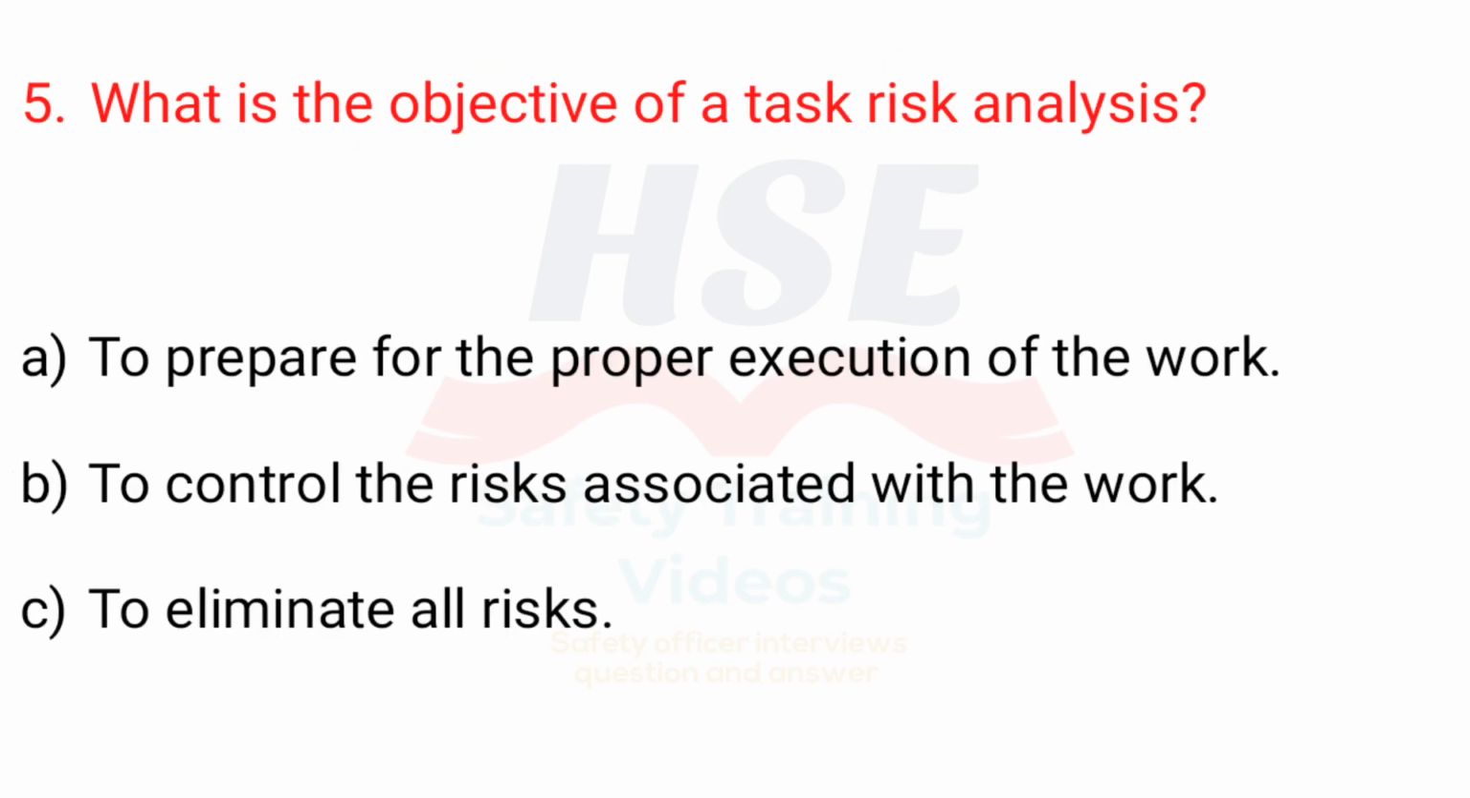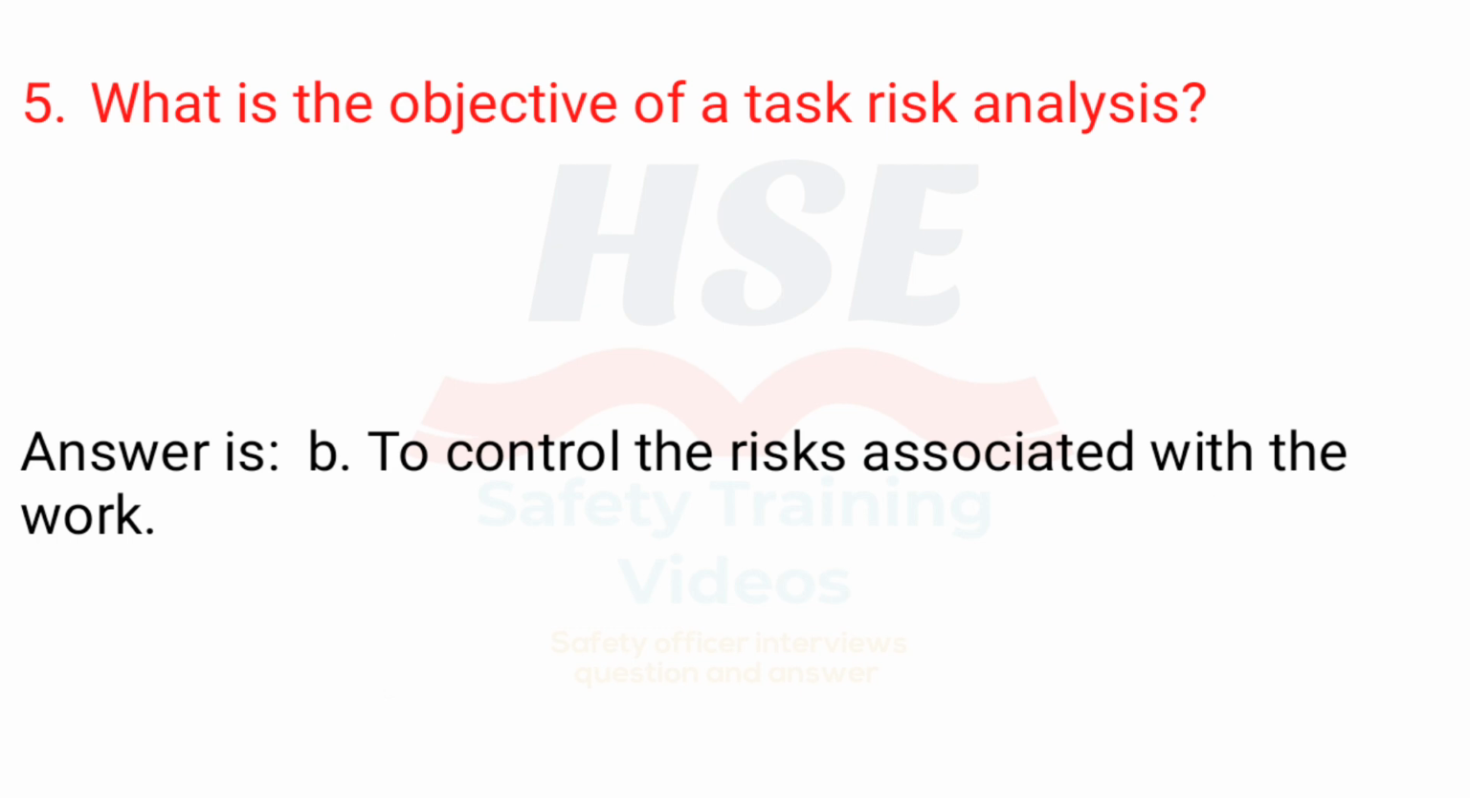5. What is the objective of the task risk analysis? A. To prepare for the proper execution of the work. B. To control the risks associated with the work. C. To eliminate all risks. Answer is B. To control the risks associated with the work.